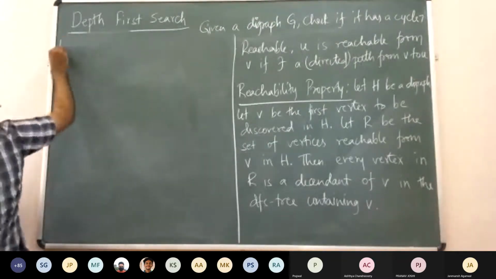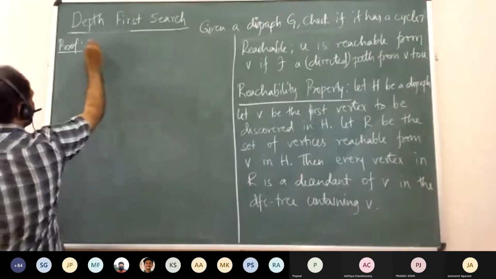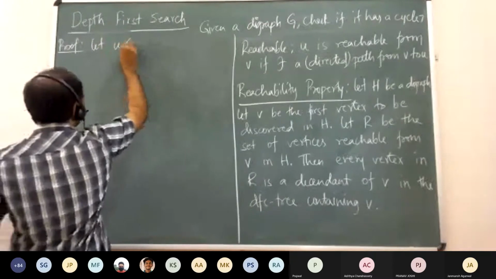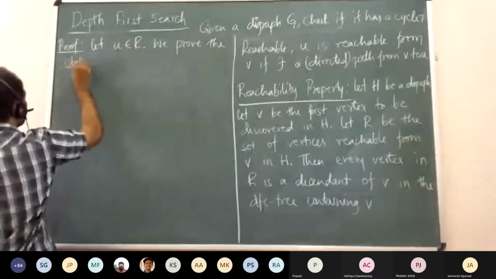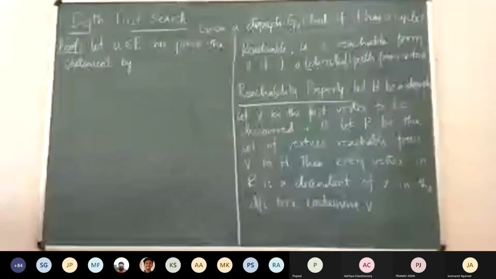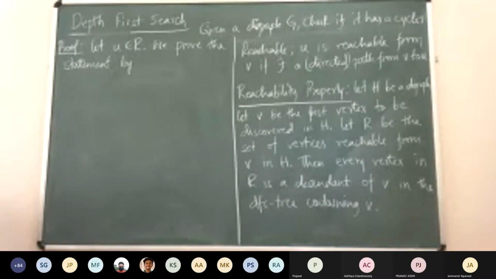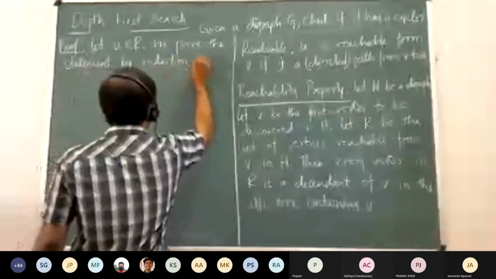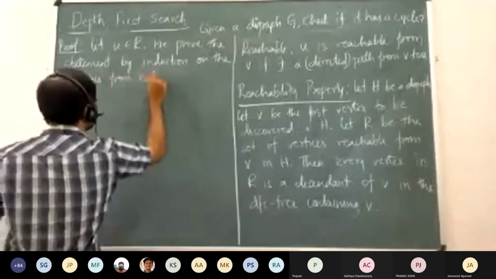Okay. So what we do is the proof. Let u belong to R. We prove the statement by induction on the distance from V to U. You can even say distance or even the size of R, but let us say we prove the statement by induction on the distance.